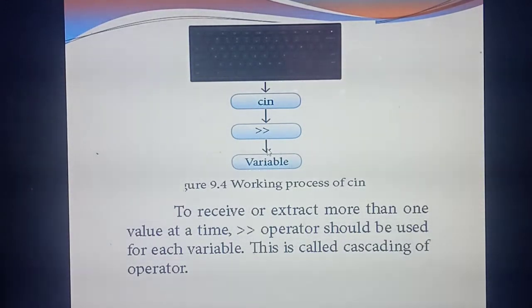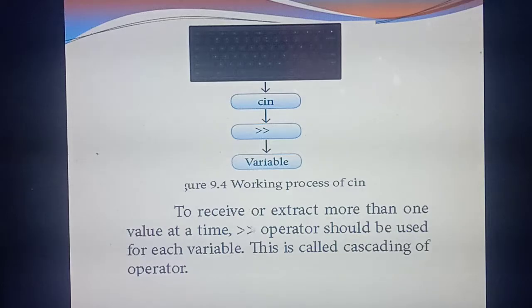This is a very important thing, so I am going slowly for this class. Please listen carefully. First you should give the input by using cin, then which symbol? The double greater than symbol. Then you should mention the variable. Understand? Here in the program you can give one input or more than one input. You can give more than one value at a time as input. Using which symbol or operator?